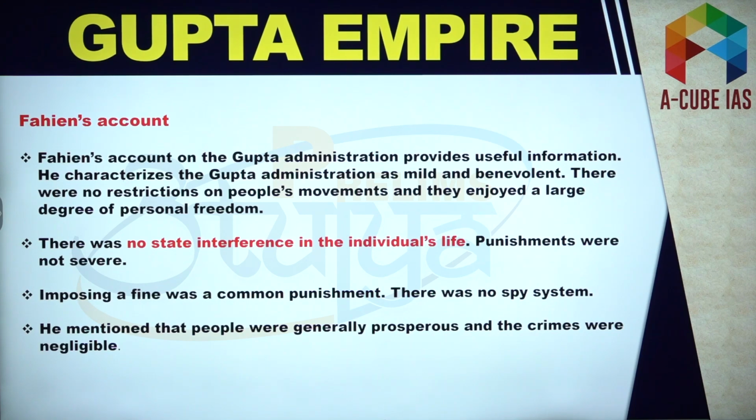Now from the exam's perspective, I have especially included this slide so that I could tell you about Fahien's account. His views are very, very important from the prelims perspective. According to Fahien's account, there was no state interference in individual life. He said Gupta administration was extremely mild and benevolent. There was no spy system, and imposing a fine was a common punishment in those times. And he also mentioned that people were generally prosperous and crimes were negligible.